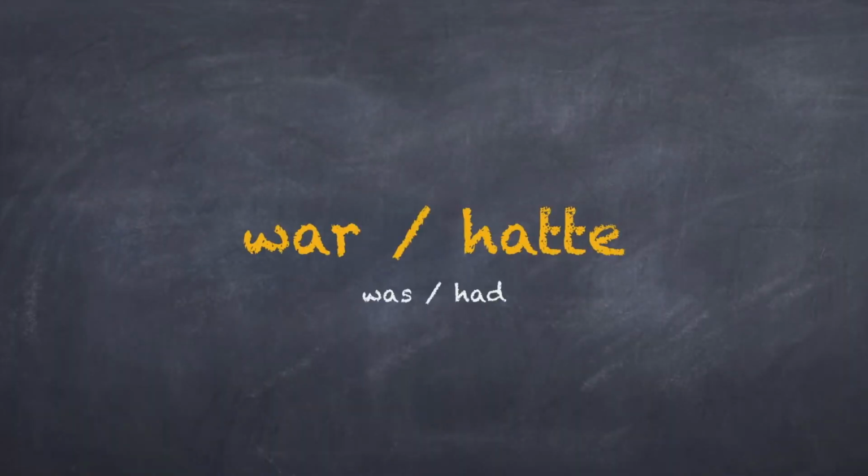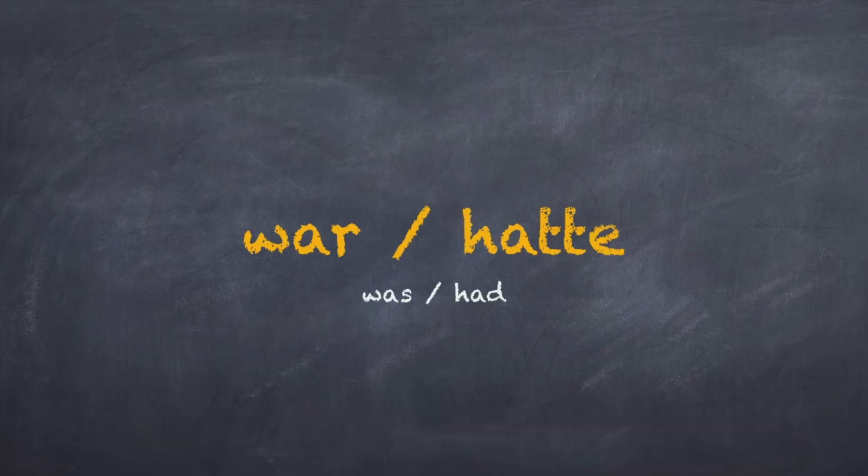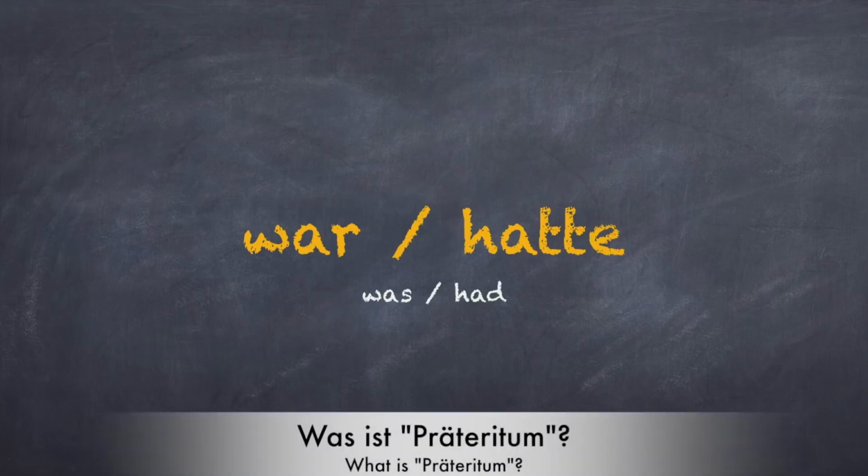War oder hatte. These are the Präteritum for sein and haben. Before we go into the details, we first need to know what is Präteritum.